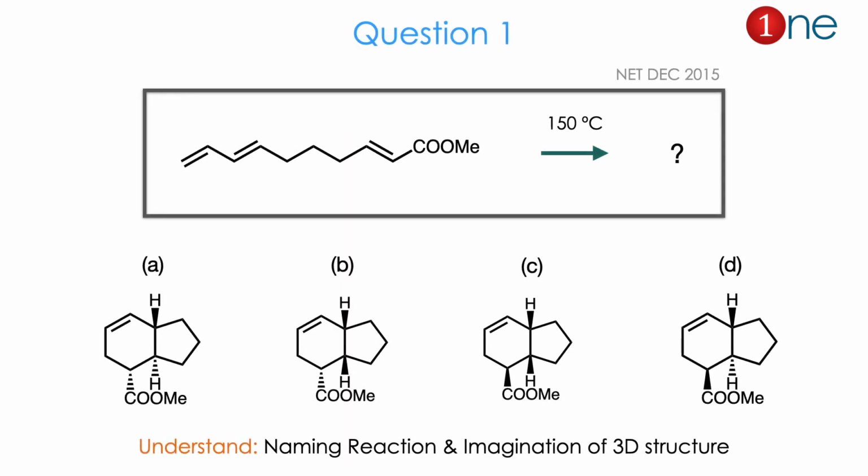Let us see question number 1. The starting material is a linear chain with an ester. It has 3 triple bonds. One is conjugated, one is not conjugated. You are heating it up. They ask you to find the product.